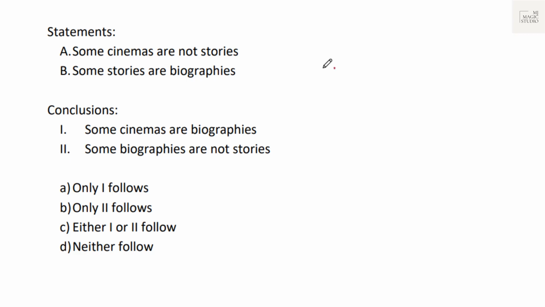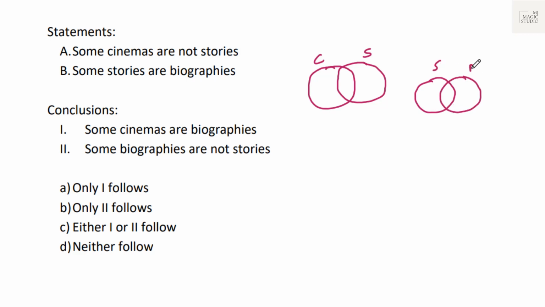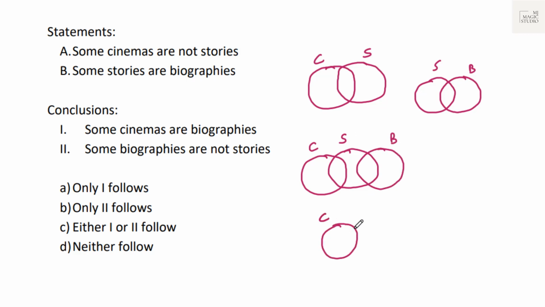Some cinemas are not stories. That means some cinemas are stories. And some stories are biographies. So we can say some stories are biographies. So when we combine these two Venn diagrams, we might get something like this. Or we might get something like this. Cinemas, stories, and biography may come here. So both Venn diagrams are possible.